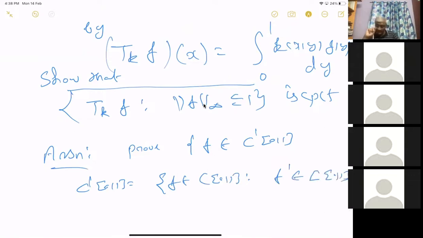You take the derivative and it has a continuous derivative. F in C^1_0 such that norm f infinity plus norm f prime infinity.